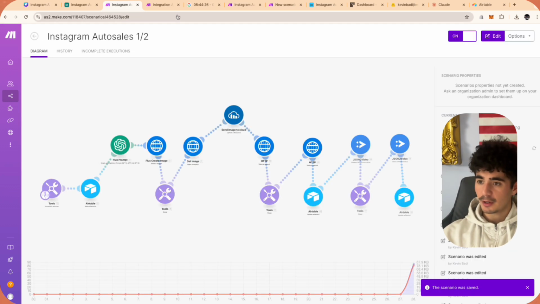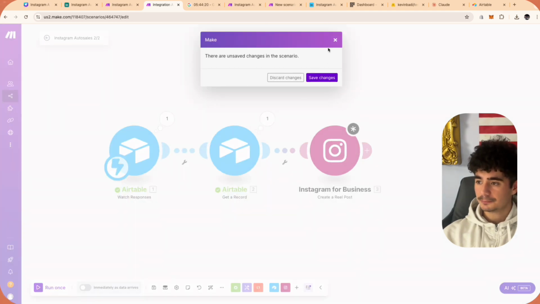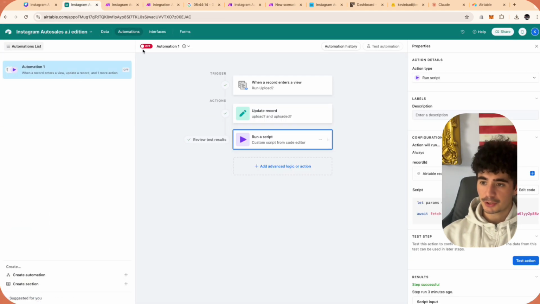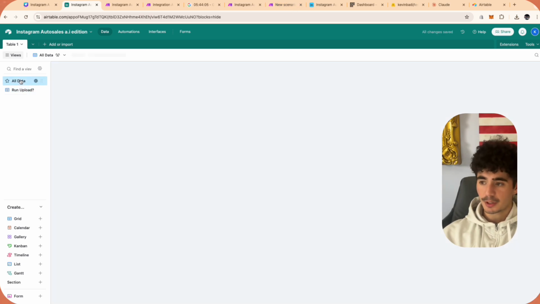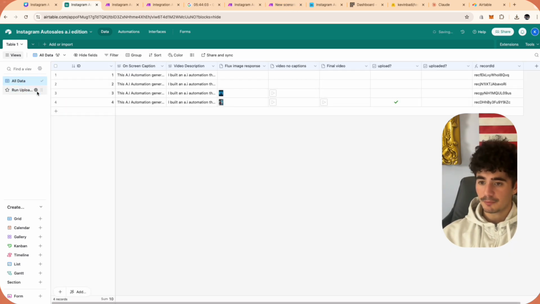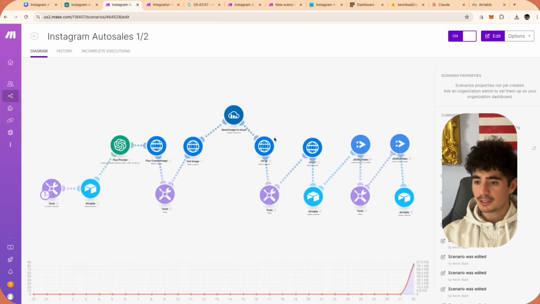We can make sure that this is on. We're going to do the same thing here. We would turn this on and then we would exit out. And then the same thing with our automation, right? So we would turn on this automation so that once the row in this upload gets sent, it'll actually just automatically fire. So the way that we know that this works is if I actually check this off and we go into run upload, it'll disappear. So my hands are off the thing and it just went by its own. And that's how you know that this thing's actually running.